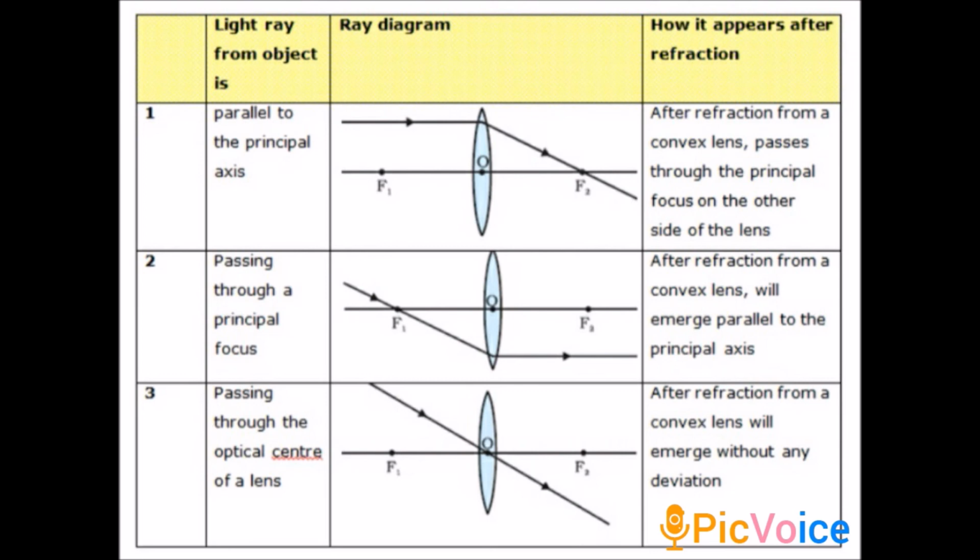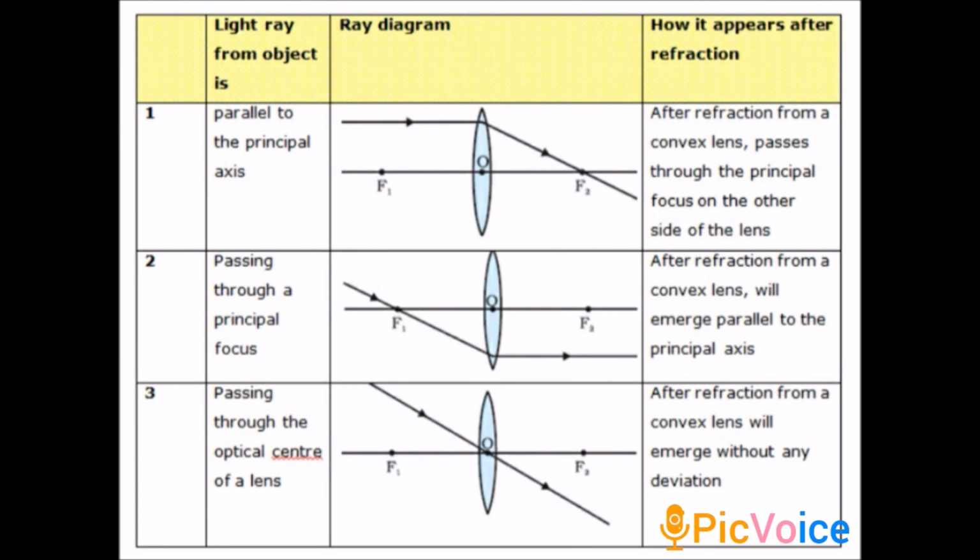F1 and F2 are the principal focus, and O is the optical center. The red colored line is the light ray. For the convex lens, the light ray coming from the source strikes the convex lens and is refracted through the principal focus, that is F2.